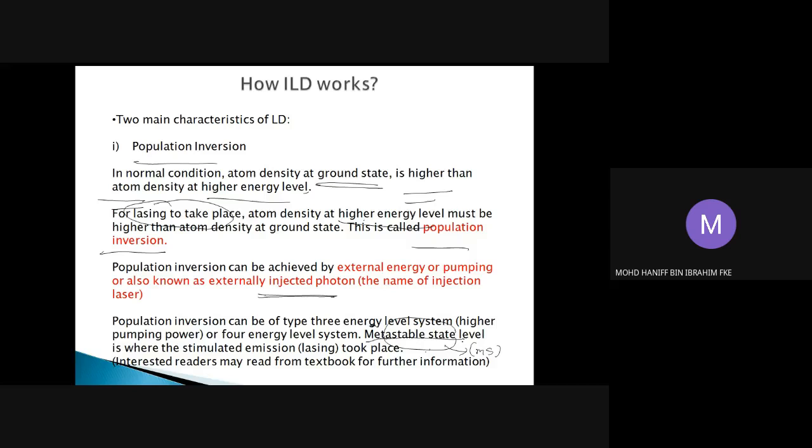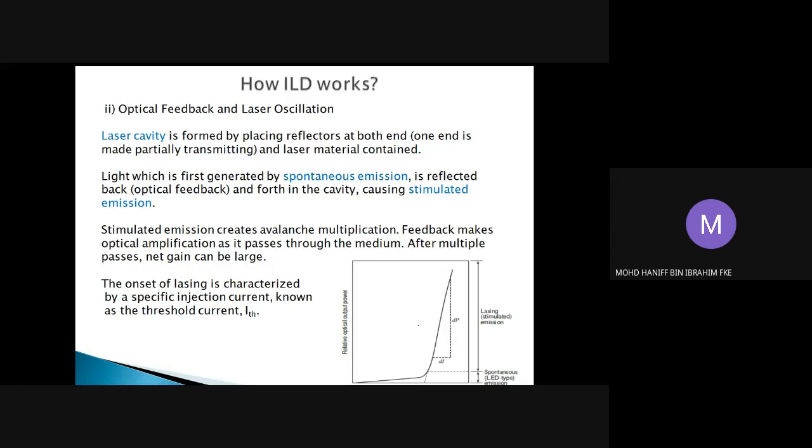Okay, so this is the population inversion process in a laser diode. Then we also have optical feedback and laser oscillation. This basically happens in your laser cavity. The laser cavity is formed by placing reflectors at both ends.